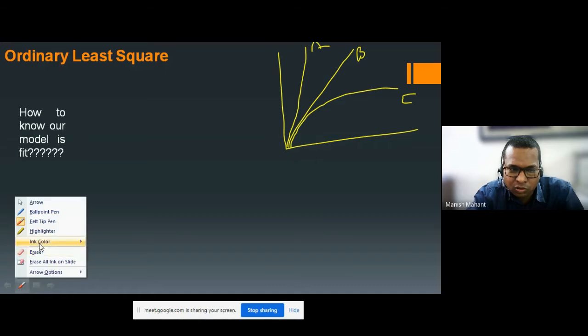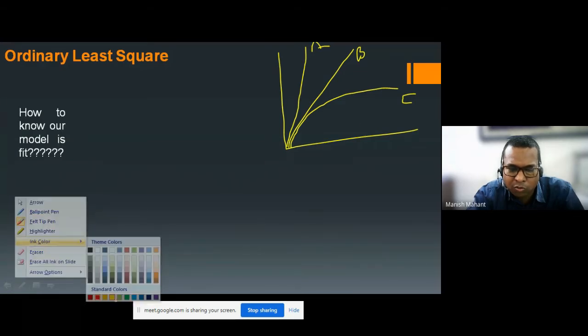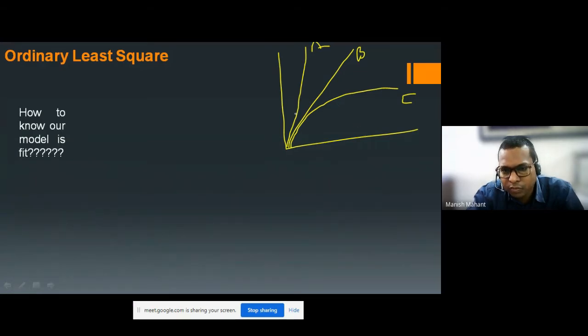For model prediction, the dots which I am putting here are the observed ones, the data set which you are using. In between these scattered dots, the b line has been marked.